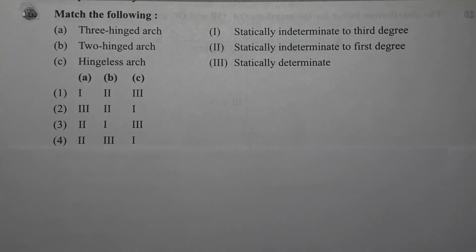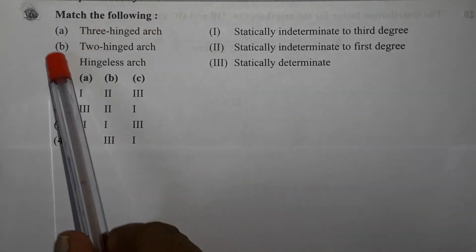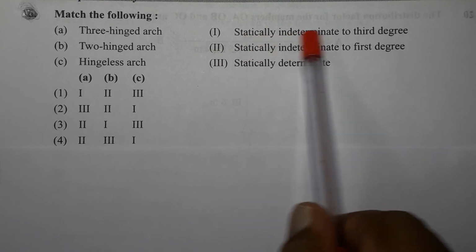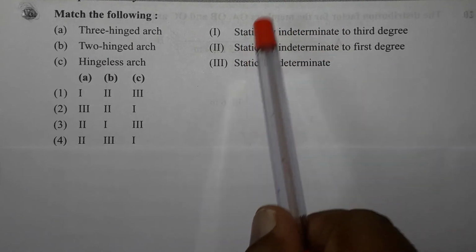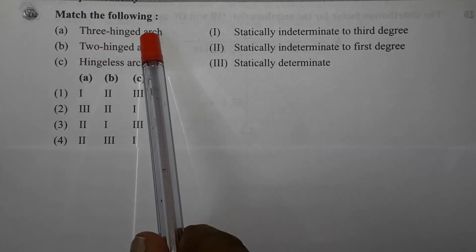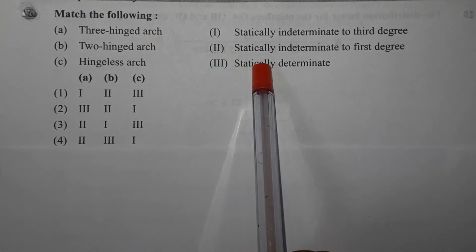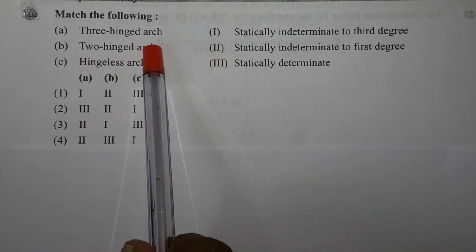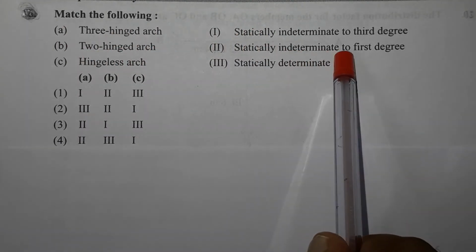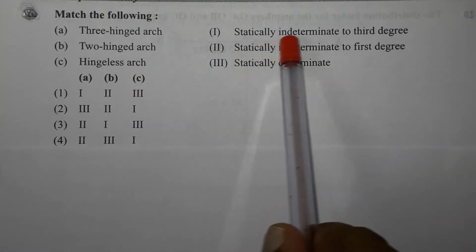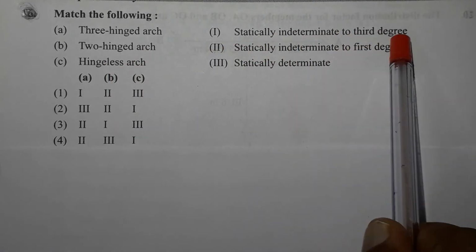Now next question, match the following. In this column they have given the different types of arches, and here the description about the statical indeterminacy is given. We know that 3 hinge arch is statically determinate, so A matches with 3. 2 hinged arch is statically indeterminate to first degree, whereas hingeless arch is statically indeterminate to third degree.